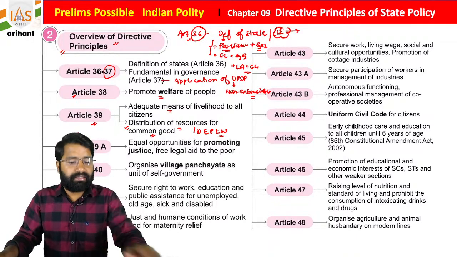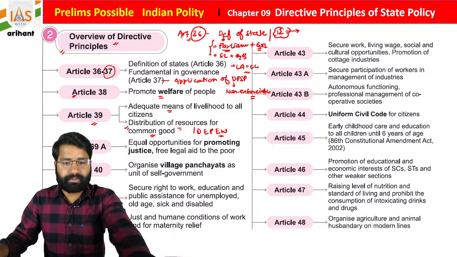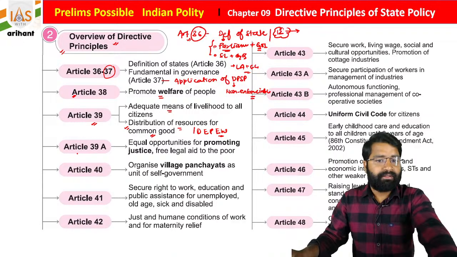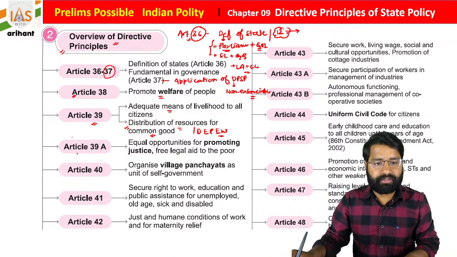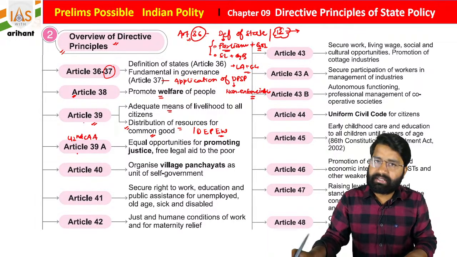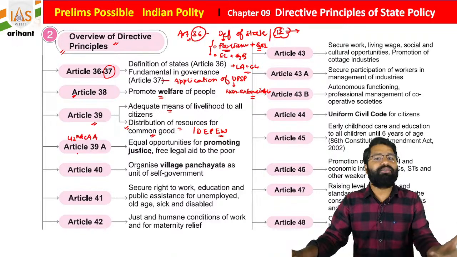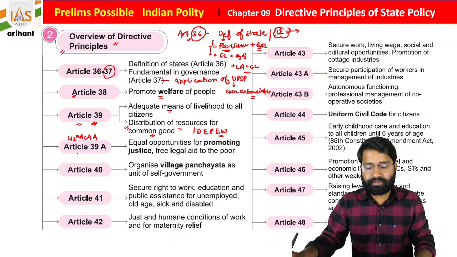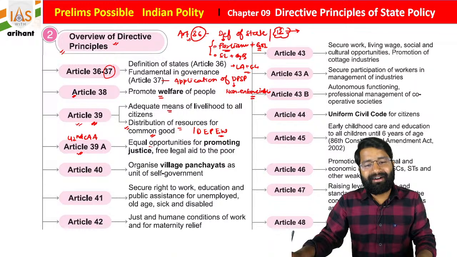And then Article 39 clause 1, I think it is not visible to you, just give me a second. Okay, so what you see, students, Article 39 clause A was added by the 42nd Constitutional Amendment Act 1976. And why is it included? Students, basically if you see, Article 39 is about economic justice, Article 38 is about social justice. So how is it for economic justice, students? Article 39 clause A mentions free legal aid to the poor.